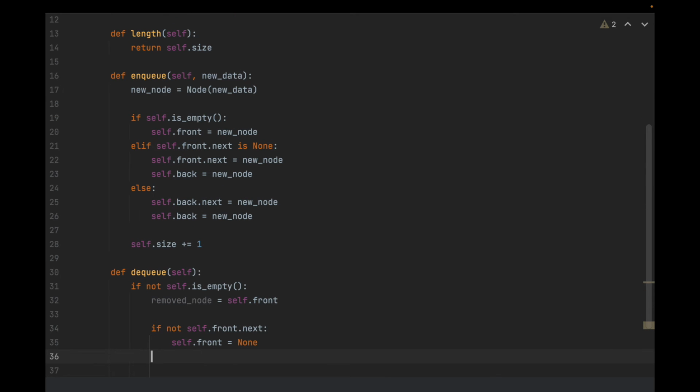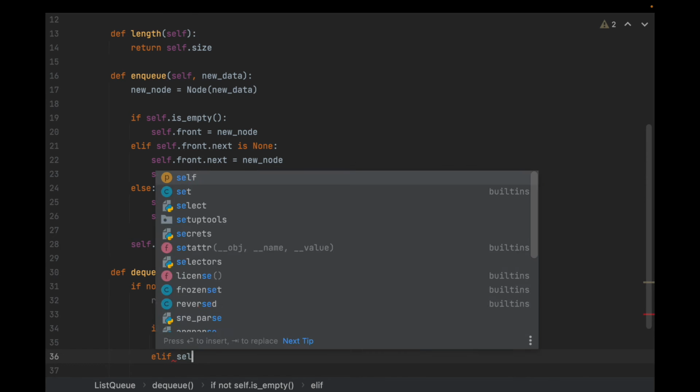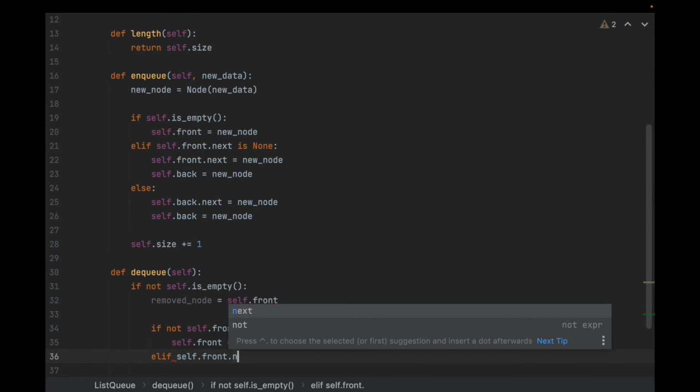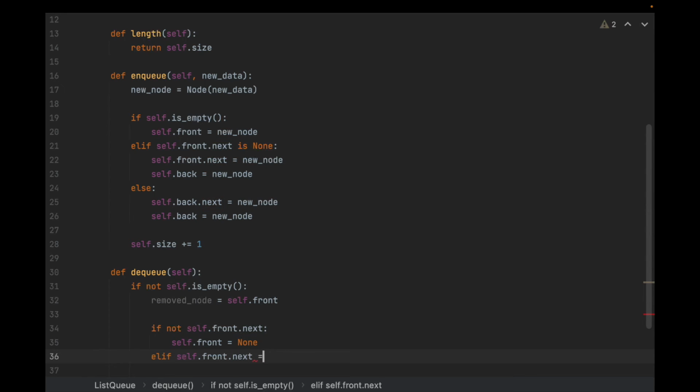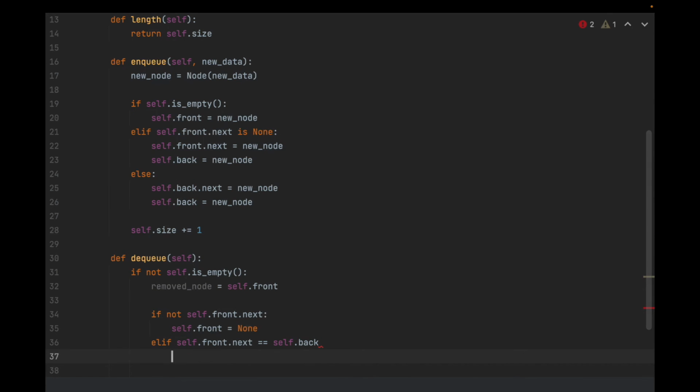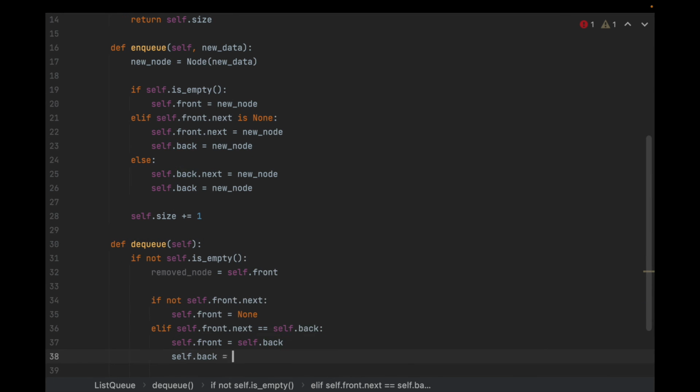So in other words, if you only have one element, just set that front only element to none. Else if self.front.next is equal to self.back. So in other words, if the next element from the front is the last element, then self.front is equal to self.back, and then self.back is equal to none.